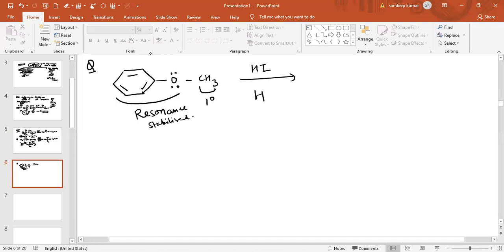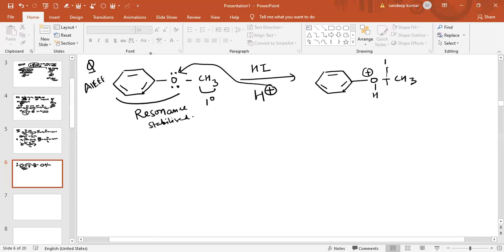First of all, H plus will attack on oxygen. When hydrogen H plus attacks on oxygen, oxygen gets a positive charge with hydrogen, and this is CH3. Now we know the bond will break in this way. This question has been asked in AIEEE.